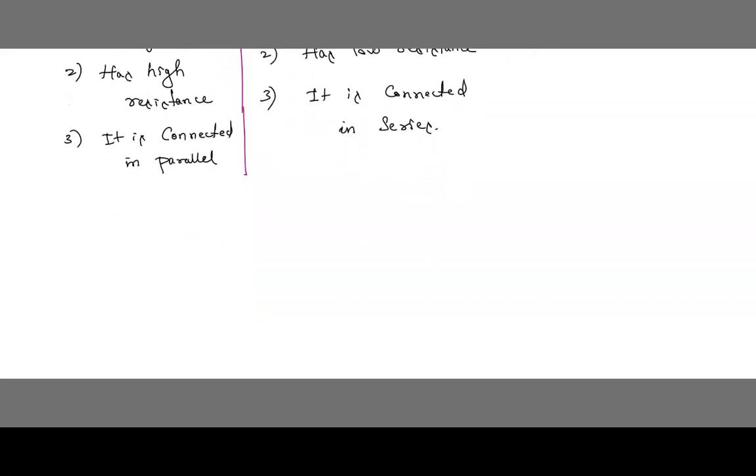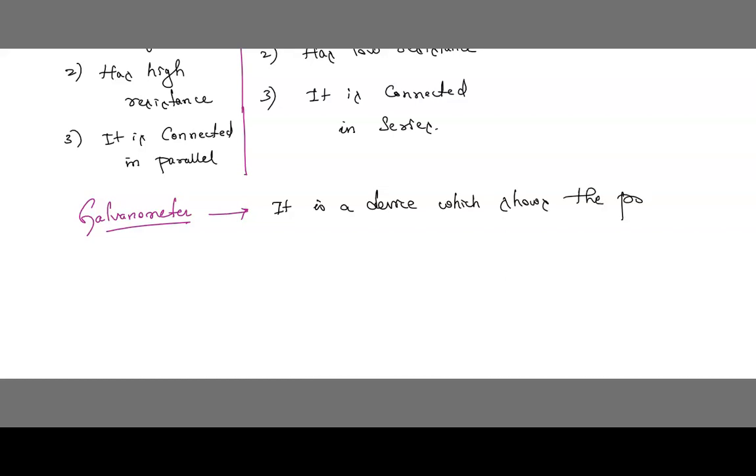Children, one more important thing I just like to tell you here itself, that is, one more word was there, galvanometer. So what is galvanometer? It is a device which shows the presence of electric current.